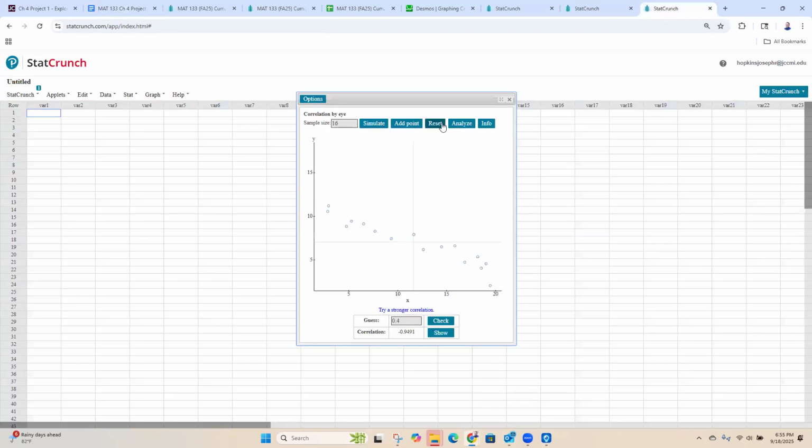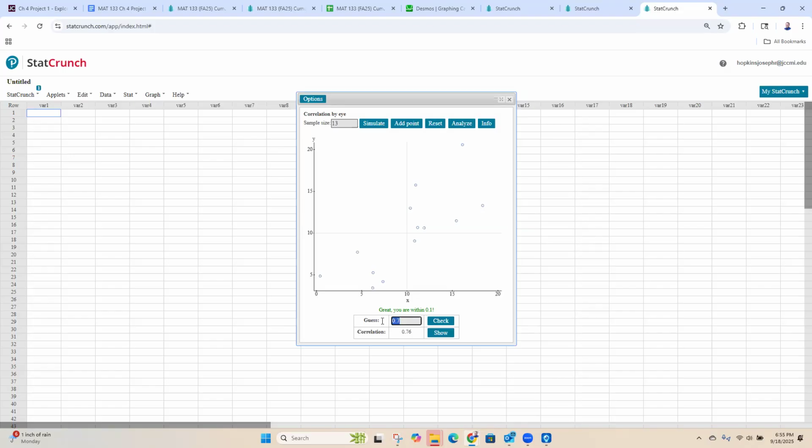So let's reset this. Let's do 12 to 15 points. I'm going to do 13, hit simulate. Right now, if I drew a line through the middle of these, it'd be like this. This is probably like a 0.6, 0.7. Ah, I got it. It's 0.76, okay? But I don't want that.